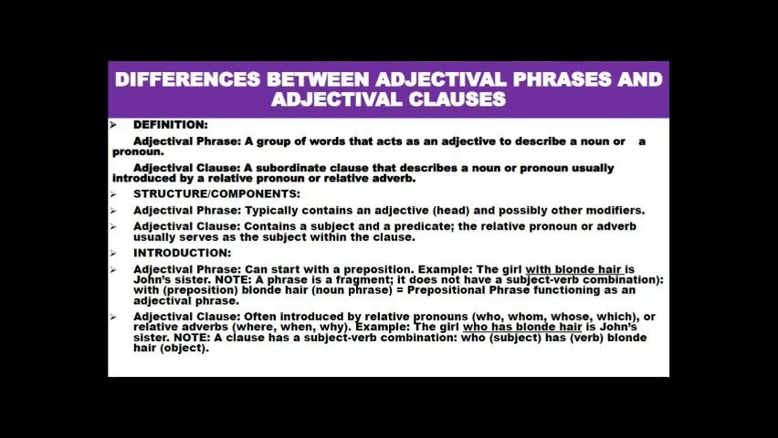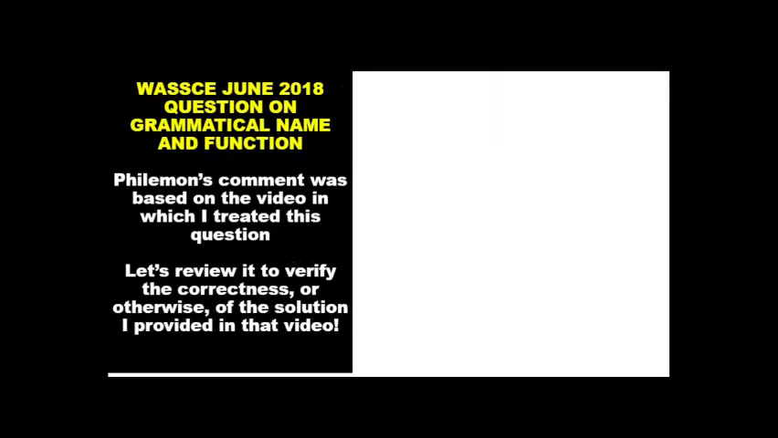So let's now look critically at the particular question that Philemon commented about. So we are looking at the WASSCE June 2018 question on grammatical name and function. Philemon's comment was based on the video in which, of course, I treated this question. So let's review it to verify the correctness or otherwise of the solution that I provided in that video.